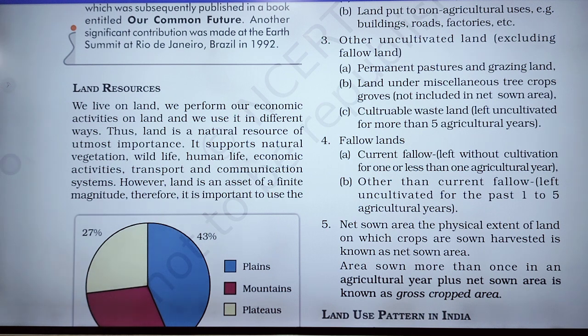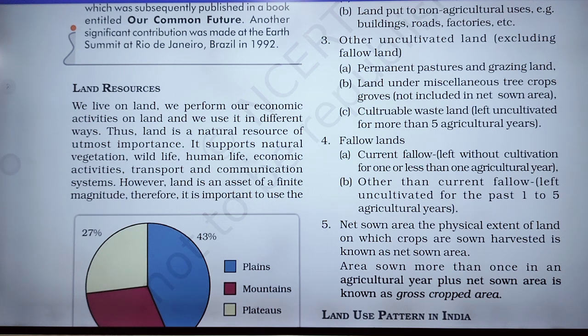Utmost means the greatest, so land is a natural resource of greatest importance.